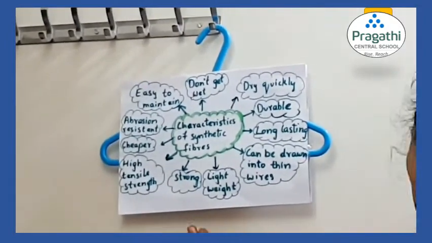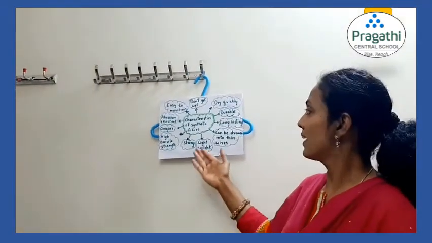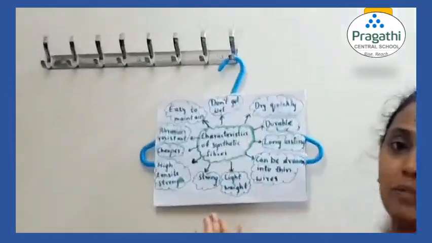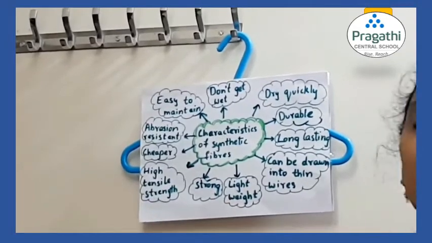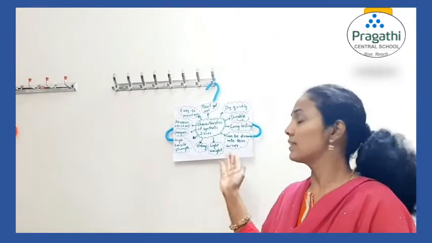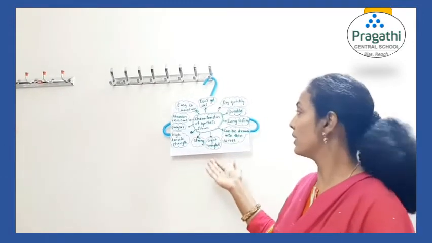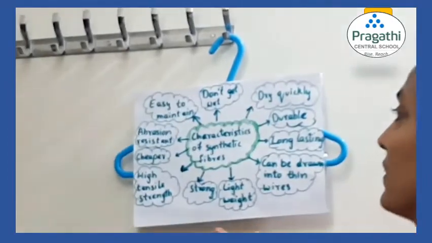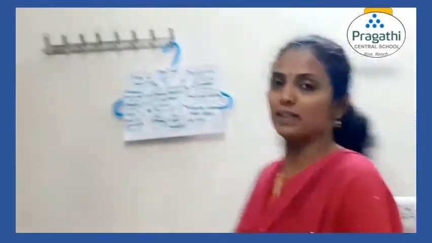They are strong also. They have high tensile strength. I will explain it later. They are cheaper when compared with natural fibers. They are abrasion resistant, which means they are durable. They won't get torn. If you buy a synthetic cloth and a natural cloth, maybe a cotton shirt, at the same time and wear them the same number of times, the synthetic cloth will not be torn, whereas the cotton shirts or cotton dresses will be torn and will not look good. They will fade away also. They are easy to maintain. Since they are wrinkle free, we need not iron them. It is easy for us to maintain.